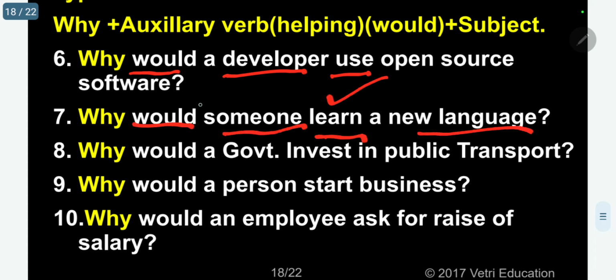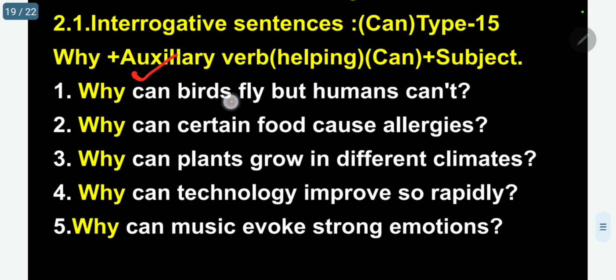Can. So, why can birds fly but humans cannot? Fly is the main verb, can is the auxiliary.